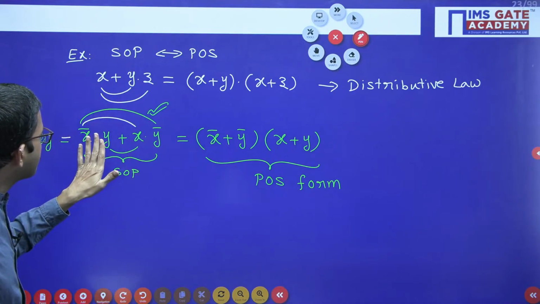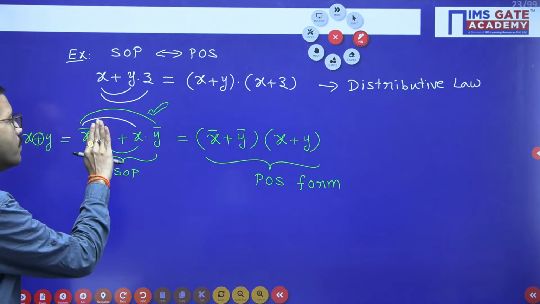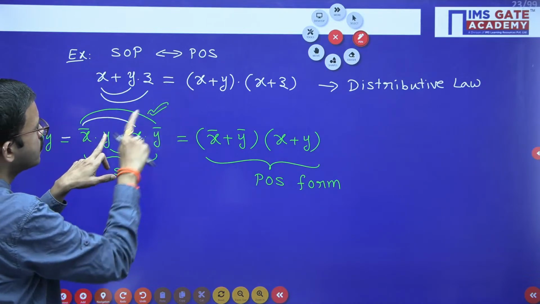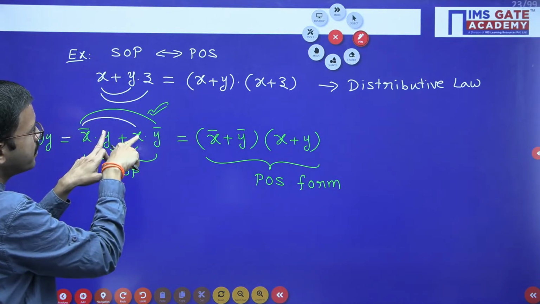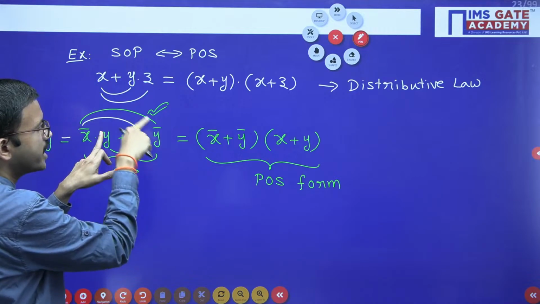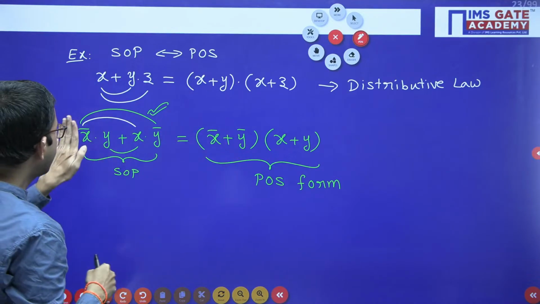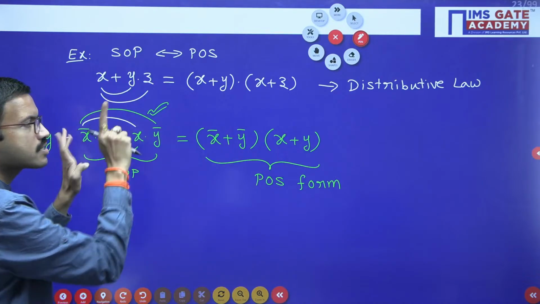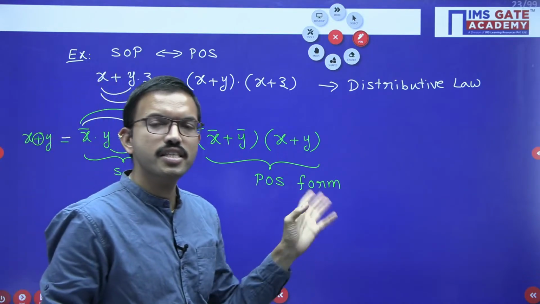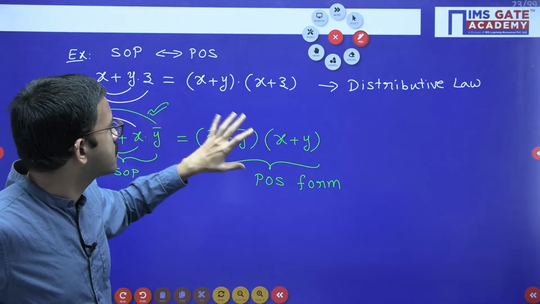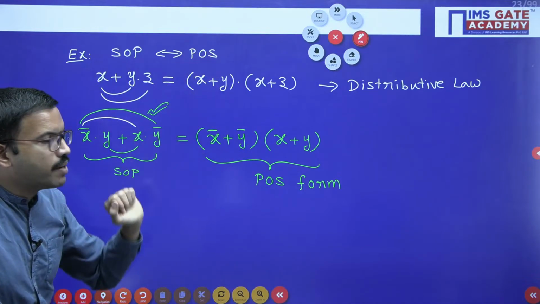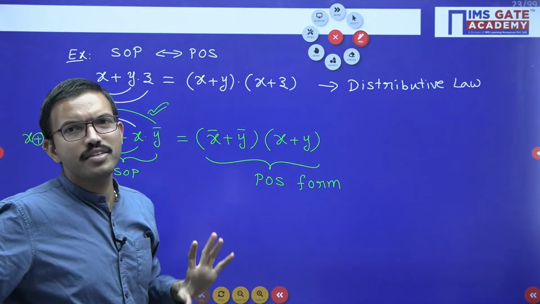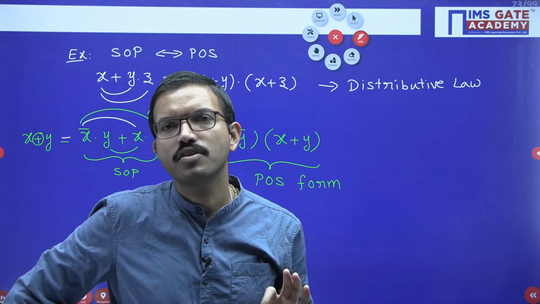Okay, this is nothing but, if you observe, from distributive law only, a special case we can consider. Like suppose here x bar y is there, the moment y is not there, how will you perform? Same logic. X bar plus x is 1, so you will get x bar plus y bar, correct? Now ignore that one, y plus x into y plus y bar is 1, like that. Okay, in this way you can convert SOP to POS with the help of distributive law and with the help of transposition law.